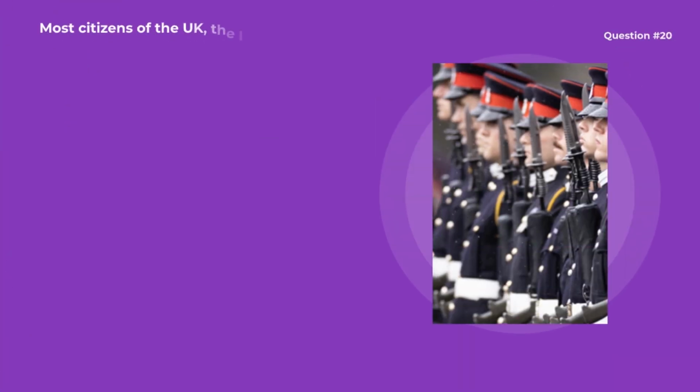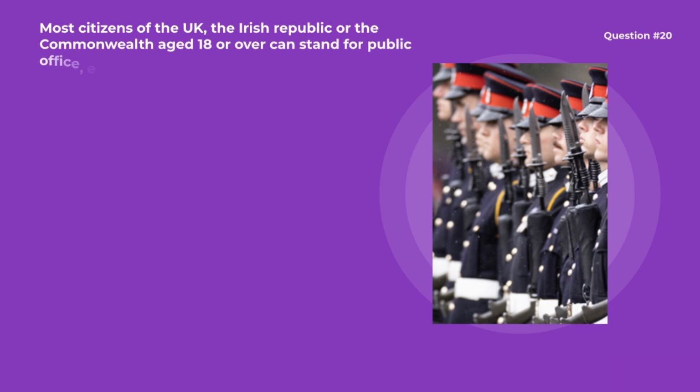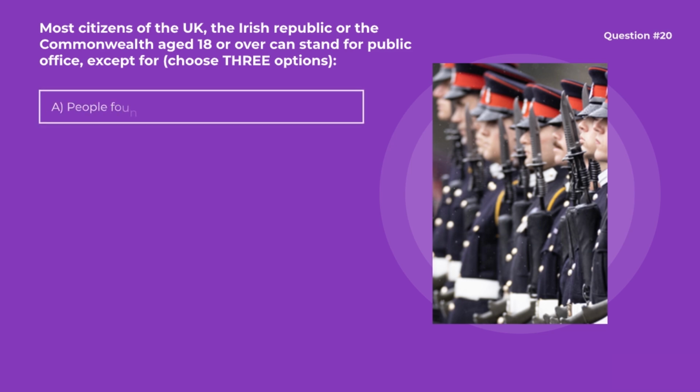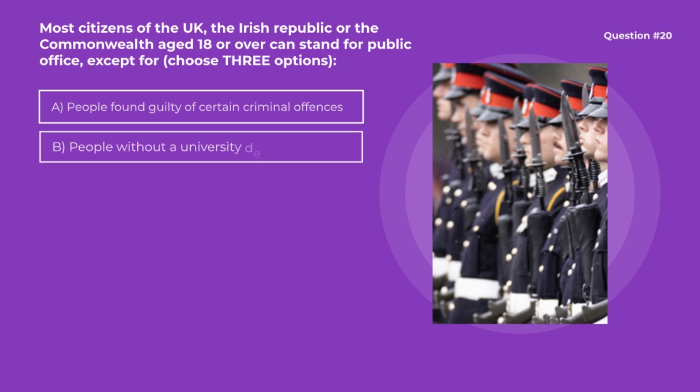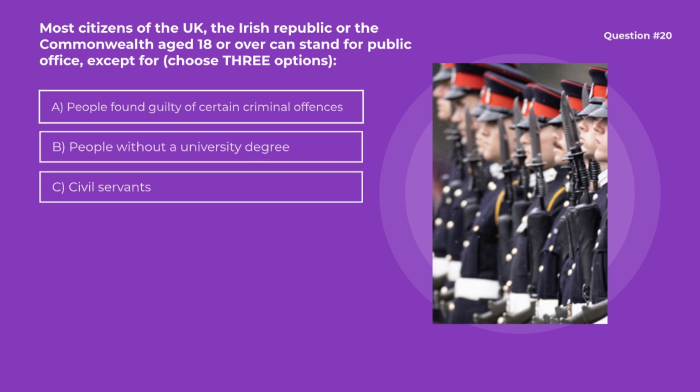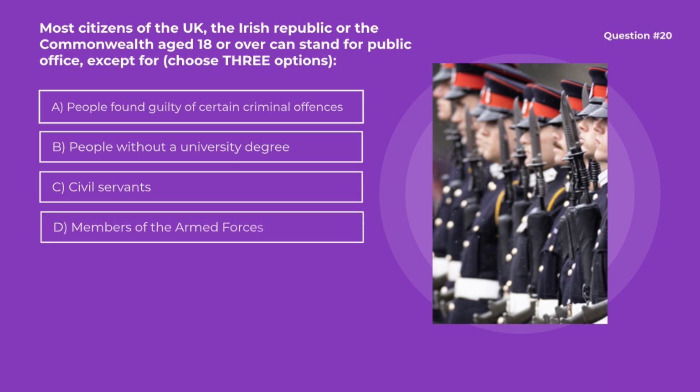Question number 20. Most citizens of the UK, the Irish Republic or the Commonwealth aged 18 or over can stand for public office, except for choose three options. Options are A. People found guilty of certain criminal offences. B. People without a university degree. C. Civil servants. D. Members of the armed forces.